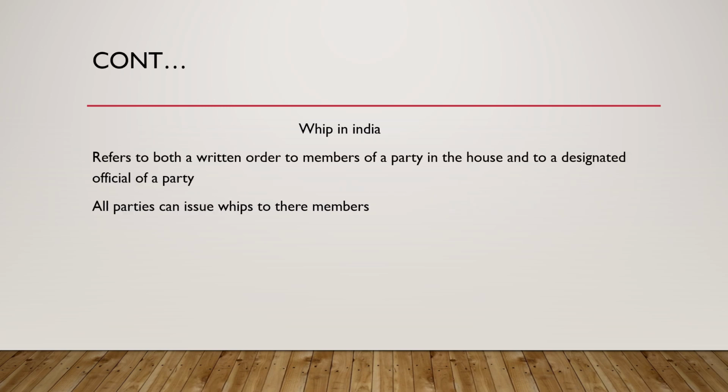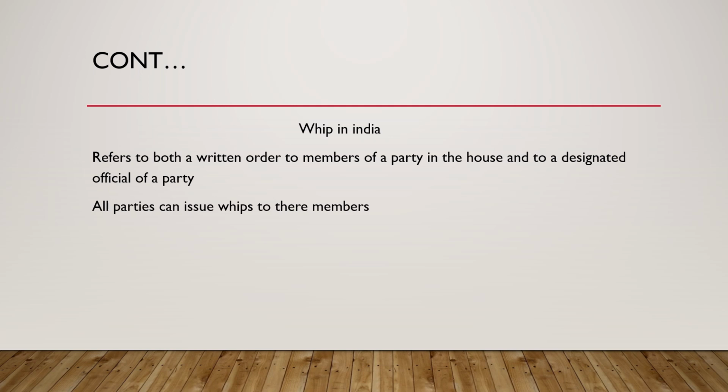So let's define whip. What is it? A whip may refer to both a written order to members of a party in the House to abide by a certain direction, and to a designated official of the party who is authorized to issue such a direction.